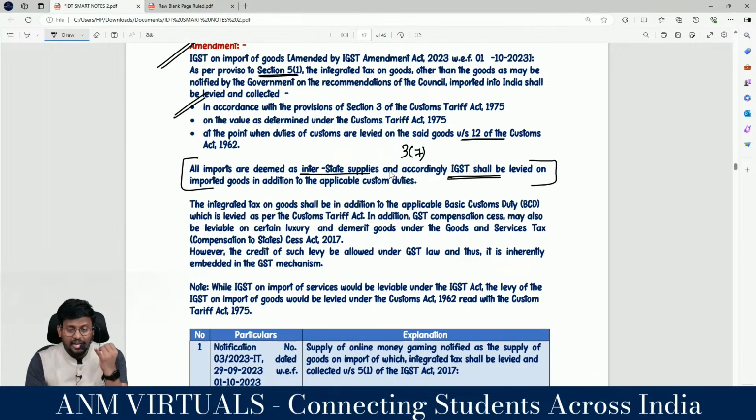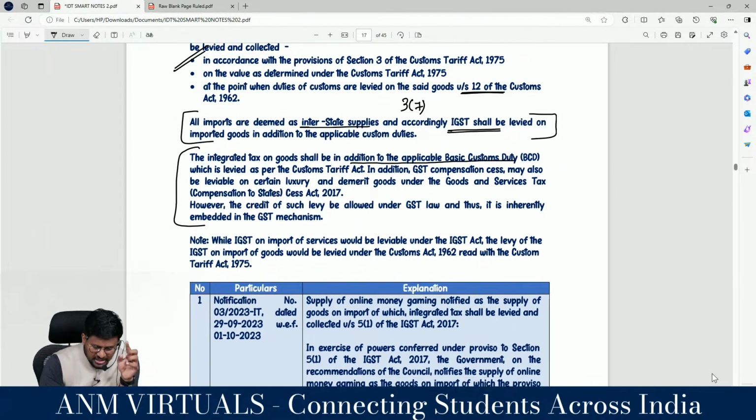இந்த interstate supply னா IGST வரும். அந்த IGST கலெக்ட் பண்றதுக்கான அதிகாரம் யாருக்கு கொடுத்திருக்கோம்? CTA கொடுத்திருக்கோம் இல்லையா? The integrated tax on goods shall be in addition to the applicable custom duty which is levied as per the Customs Tariff Act, right?